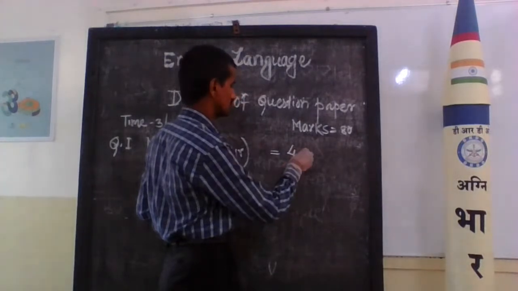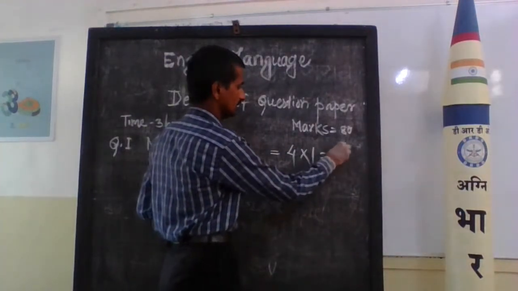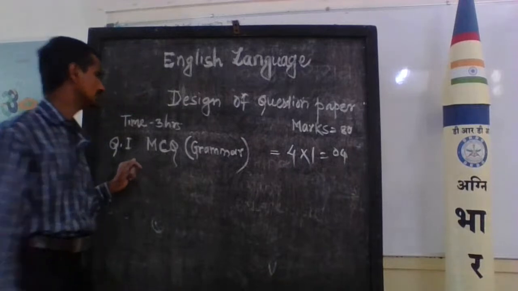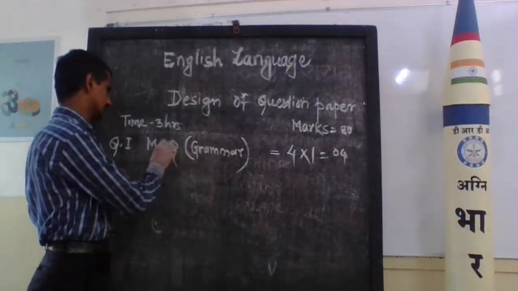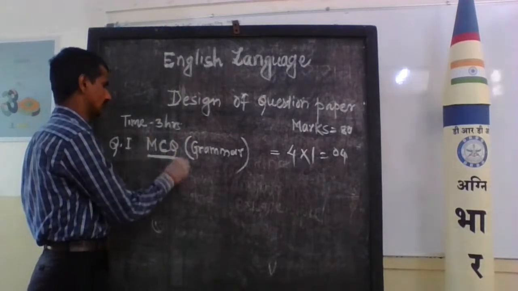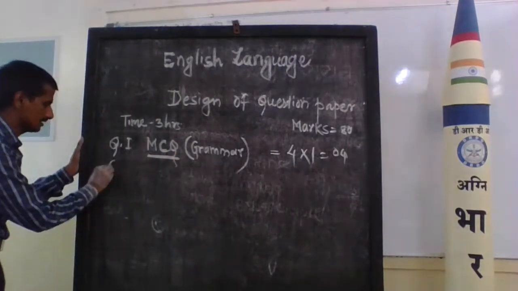There are 4 questions, and each question has 1 mark. Totally, there are 4 questions, so solving them you get 4 marks.